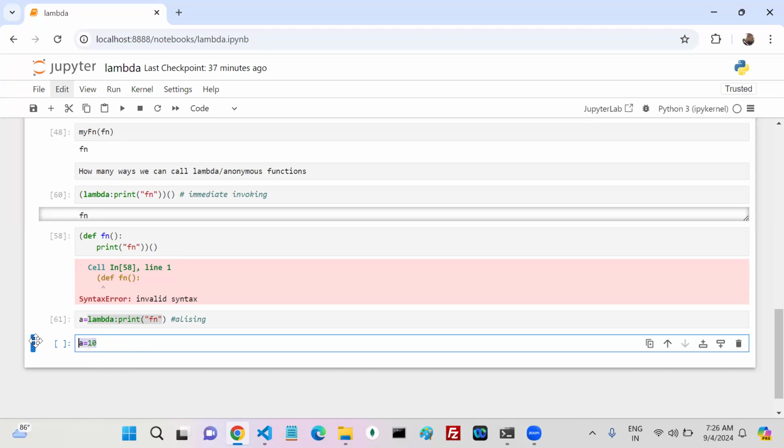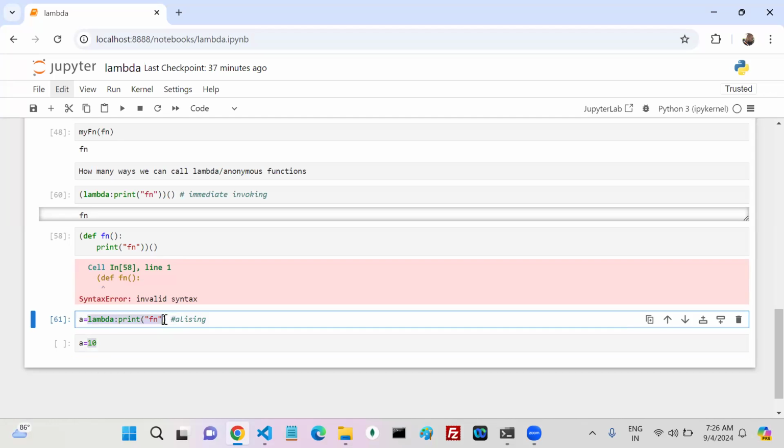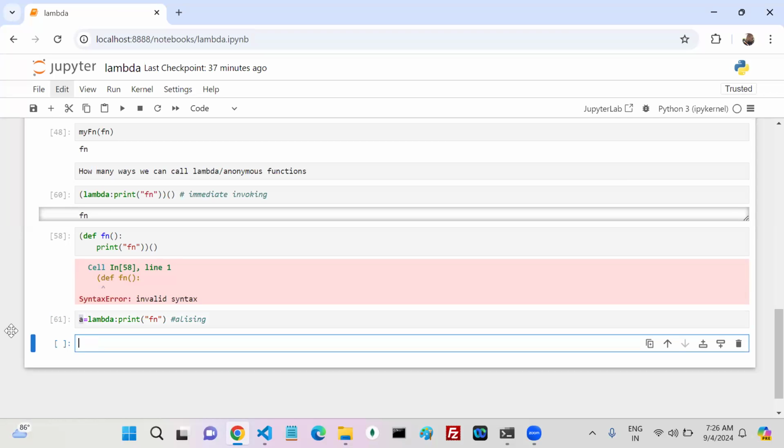What is the type of my a? Integer or not? Same stuff. You assigned 10, so my a value is 10. You assigned what? You assigned a lambda function, right? A function you assigned. So my a is what? A is 10, you said. You assigned a function, so my a is what?